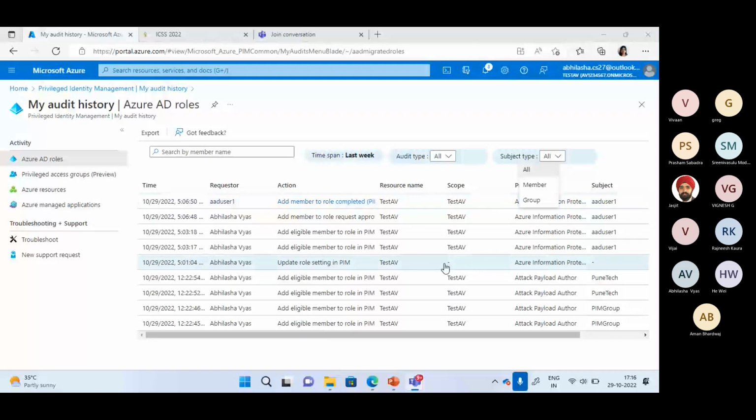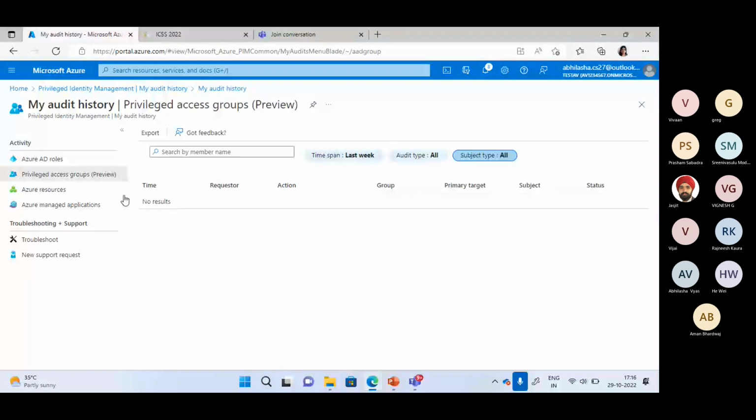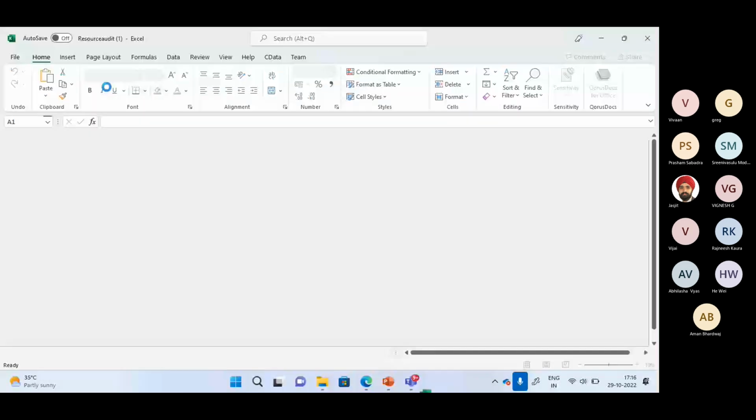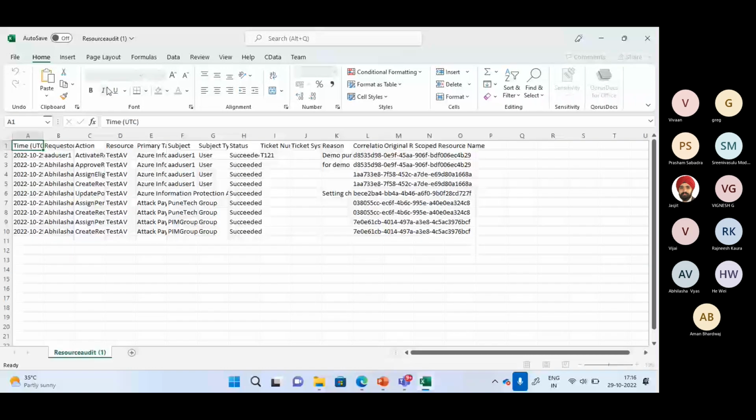So here, this is the audit which you can get for the privileged access group if specifically you want to see the reports. So I can get the entire detail. I can also export this information and then I can use it for the required purpose. So this is also coming. I can download this resource audit and I can use it for various different options. It's opening just now. Yeah, this is how you will get the entire access with the entire detail. And then you can utilize this information.